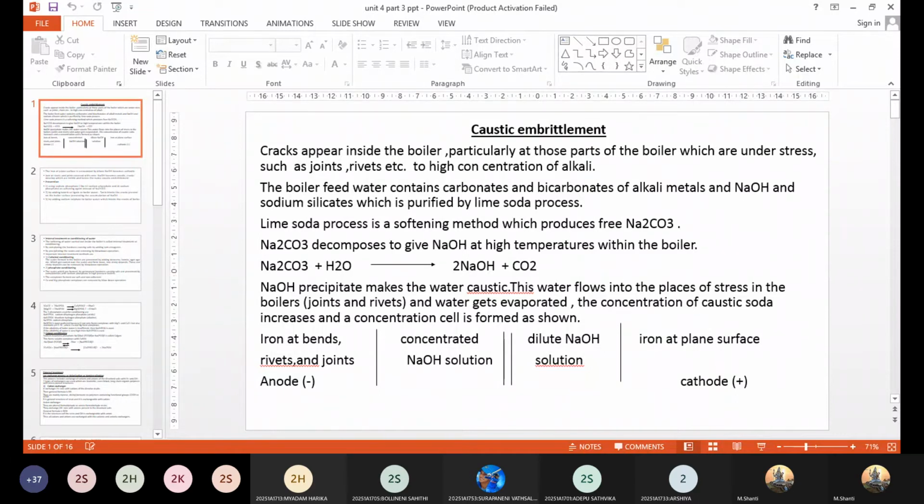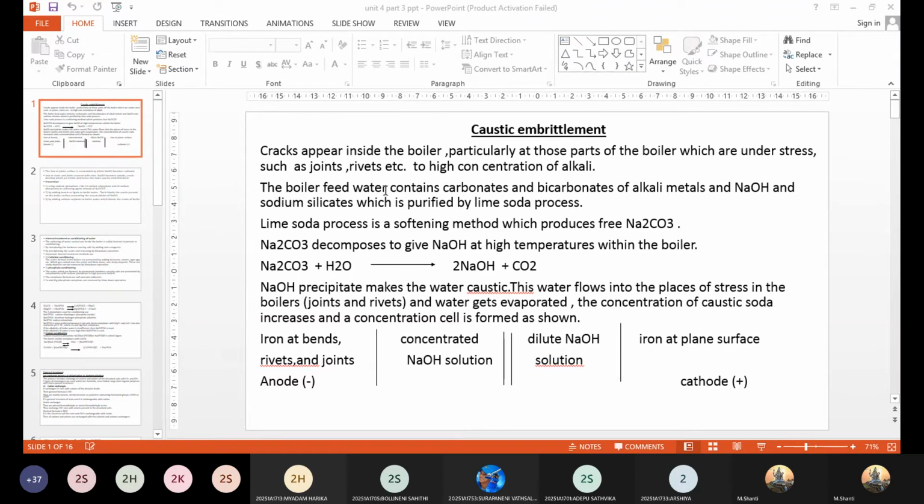Now we'll see in detail how the sodium hydroxide is actually causing caustic embrittlement. Here you can see the sodium carbonate decomposes to give sodium hydroxide and carbon dioxide, because of which the boiler water becomes caustic soda. When sodium hydroxide is present, the water along with the sodium hydroxide will evaporate on boiling. The concentration of sodium hydroxide will increase progressively. After some time, what will happen? The water will not stay back, but gets converted into steam.